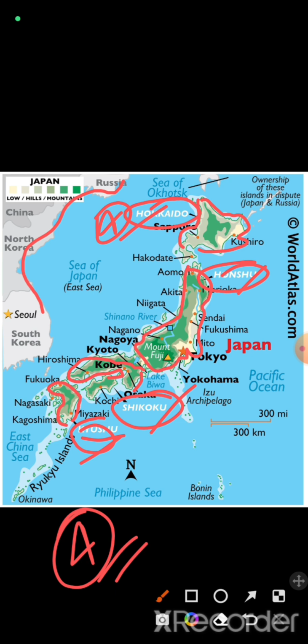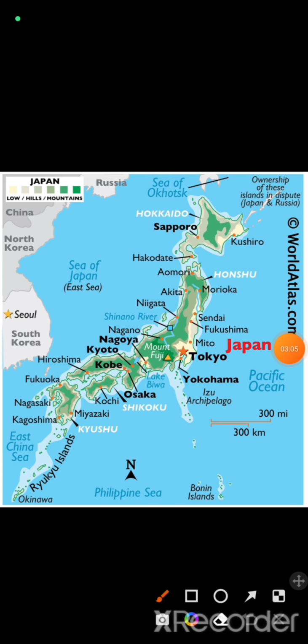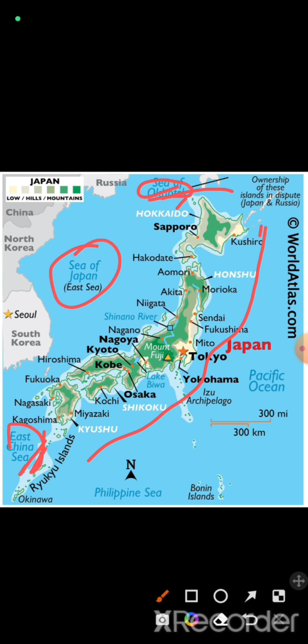And besides these four islands, it has different features. You can see here the southernmost point. You will find the East China Sea, and the Sea of Okhotsk is on the northern side. Between the Sea of Okhotsk and the East China Sea exists Japan. And the Sea of Japan, also called the East Sea, and as I said, Japan is divided into four different islands.